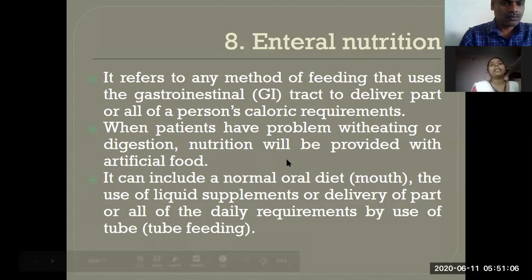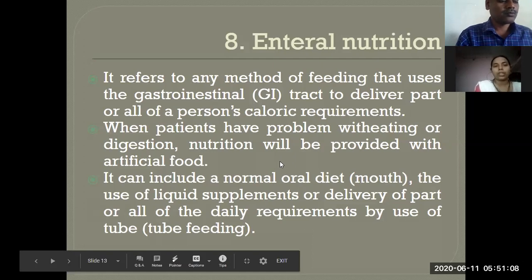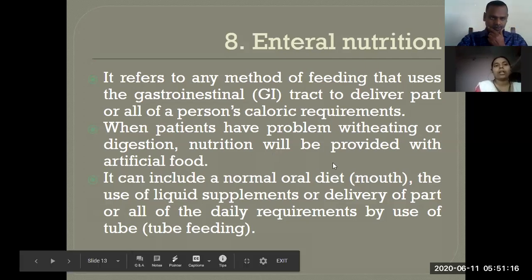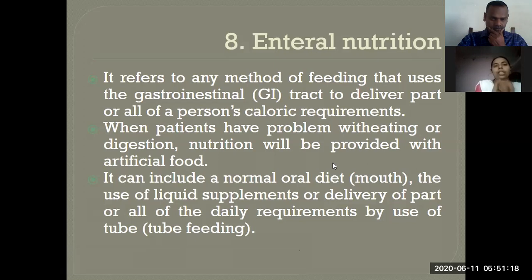It can be given by mouth, as an oral diet, or it can be given through a tube, because they are unable to eat. So if they are unable to eat, they can be given tube feeding. When patients have a problem with eating or digestion, nutrition will be provided with artificial food.